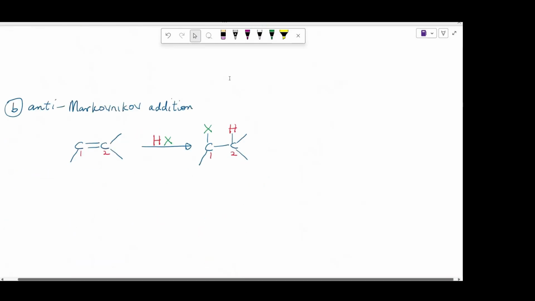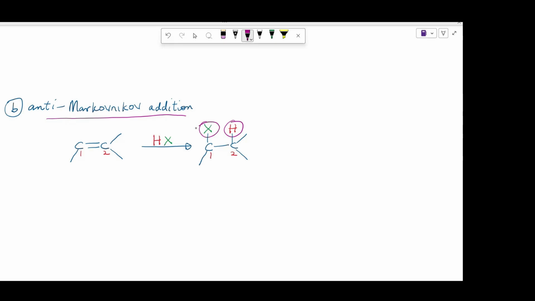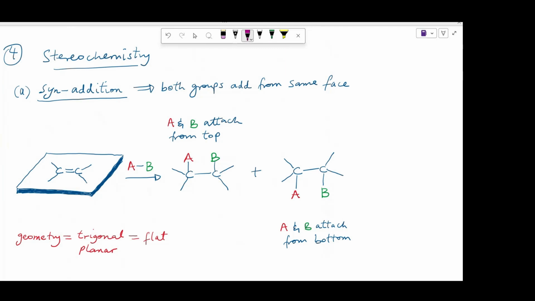Anti-Markovnikov addition. This reaction proceeds opposite to Markovnikov addition. The regiochemistry of this reaction is such that the hydrogen is attached to the more substituted carbon 2, while the electronegative group X is attached to the less substituted carbon 1. Now let's talk about stereochemistry.